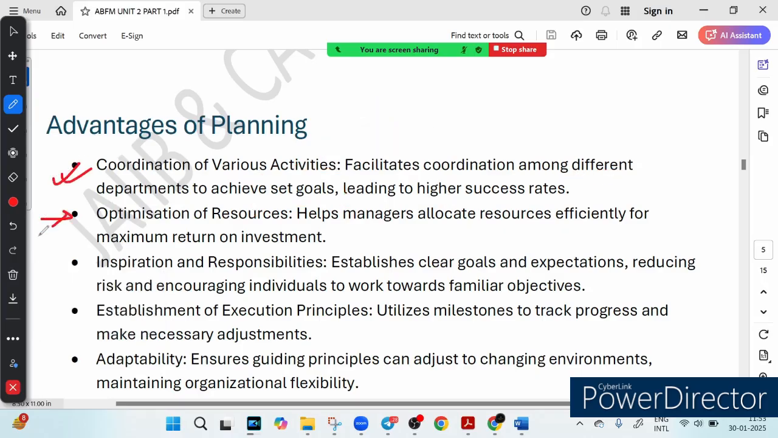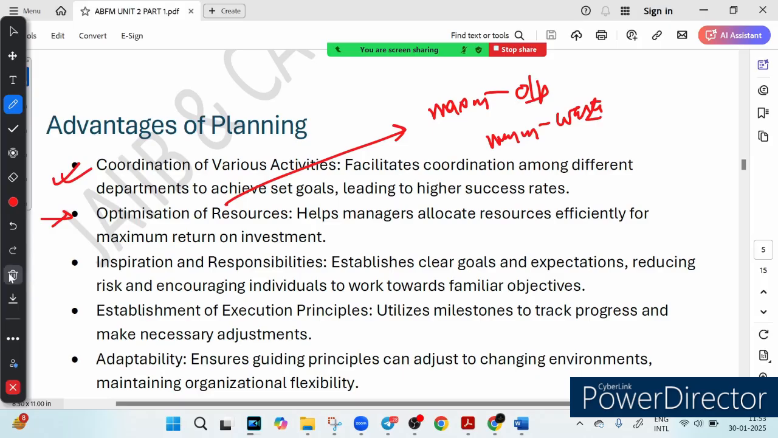The second advantage is optimization of resources, meaning maximum output, minimum waste, right? When I say optimization of resources, it means maximum output and minimum waste. Ever seen a bank with too many employees in one branch but none in another? Planning helps allocate resources wisely, right? Then the next thing is inspiration and responsibility, right?